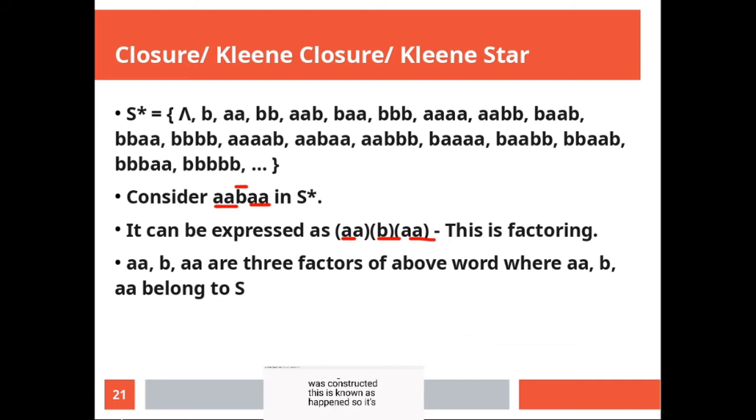So if you want to test whether a particular string is a member of the Kleene closure over an alphabet, then you will have to find out the factors which helped form the word. If there is no way you can find those factors, that means that word is not a part of the Kleene closure. Kleene closure is also known as Kleene star. It is also known as closure.